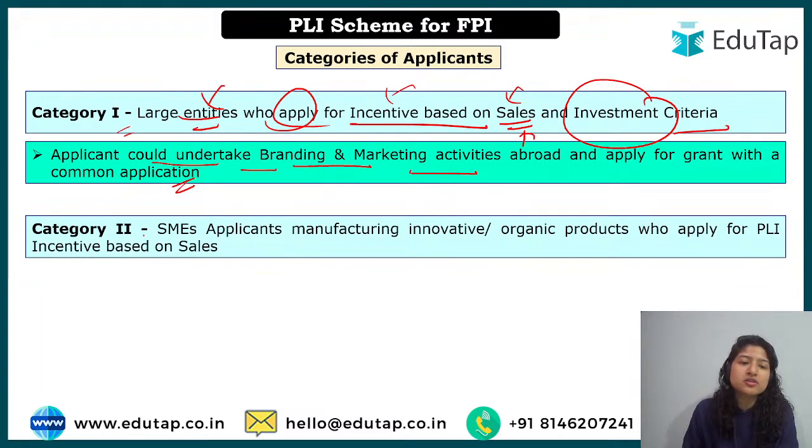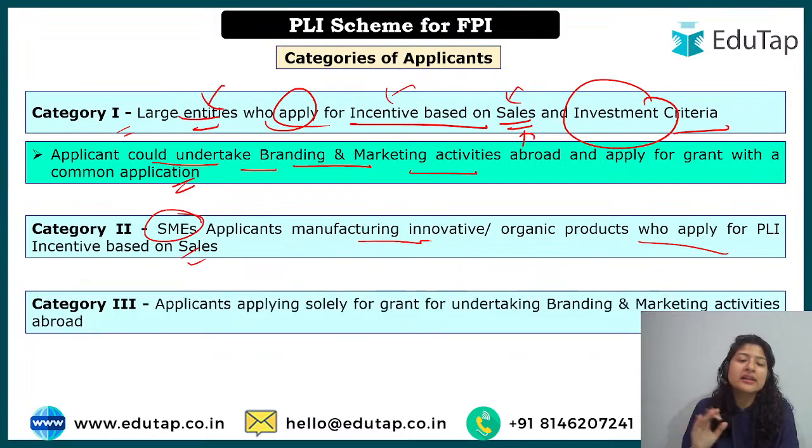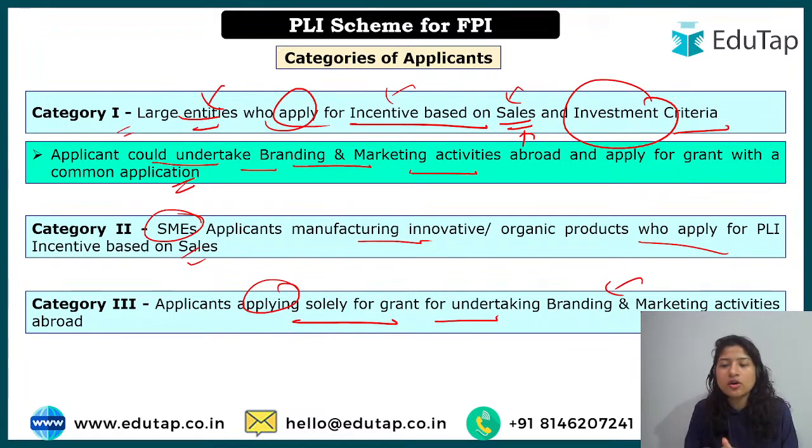Now, the second category belongs to the small and medium enterprises units, who apply for PLI, the incentive based on sales. And the third category applies solely for grant for branding and marketing. So the first category covers all, because these are large entities: they can focus on sales, investment, and branding and marketing. The second category involves those dealing with organic products or innovative manufacturing, and these are the small and medium enterprises, not the big entities. And the third one is solely focused on branding and marketing. So these are the three types of applicants and the types of applications that can be submitted to the government.